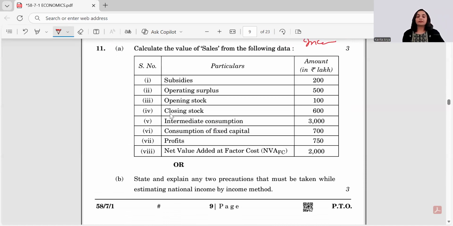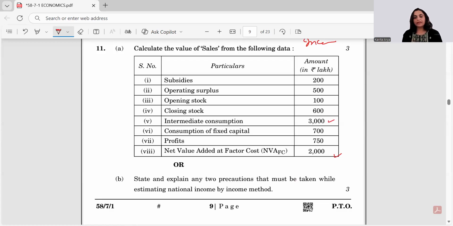Now, calculate the value of sales from the following data. And we here see that we are given operating surplus, opening and closing stock. NVA is given. This is the thing. And IC is also given.